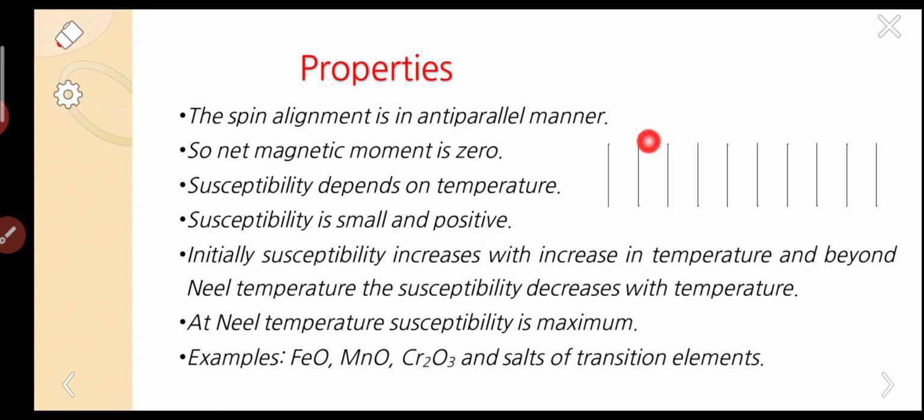Now we are studying the properties of anti-ferromagnetic materials. The first point is that the spin alignment is in an anti-parallel manner.